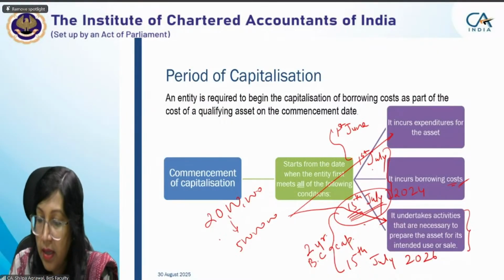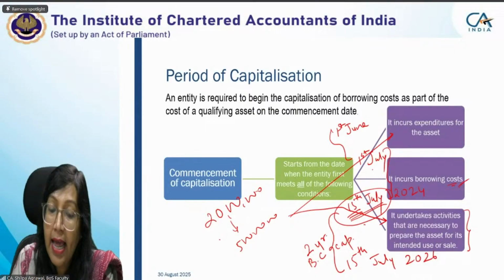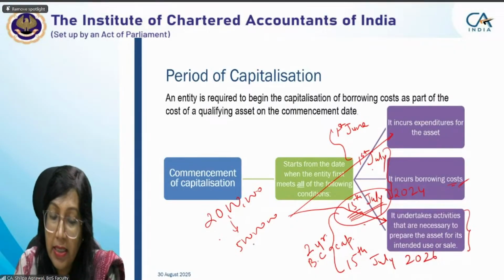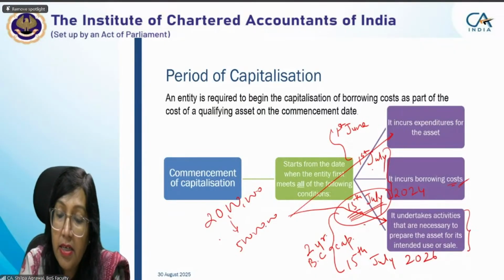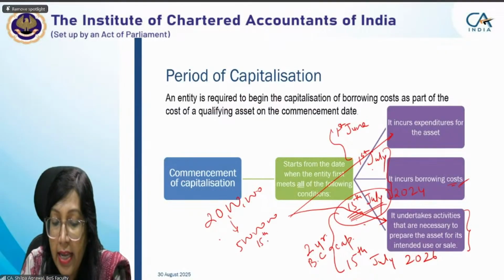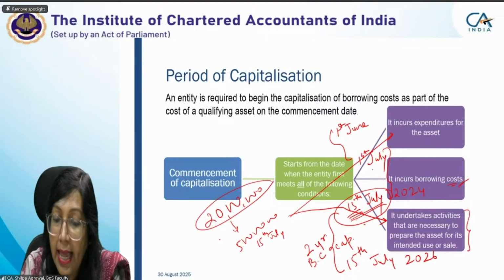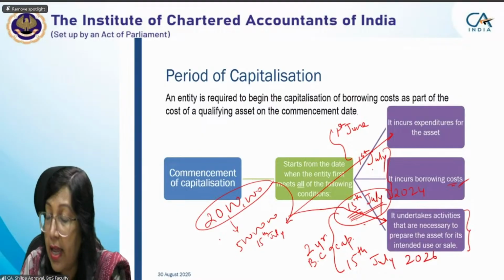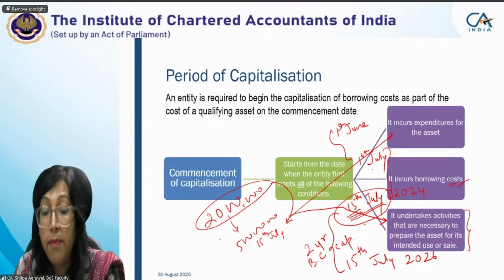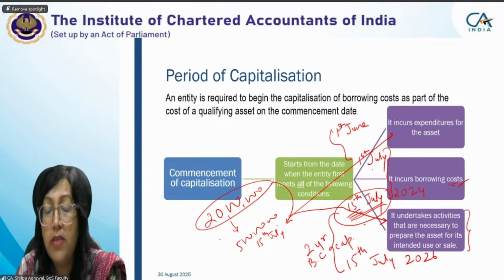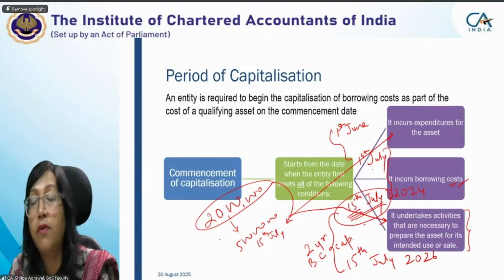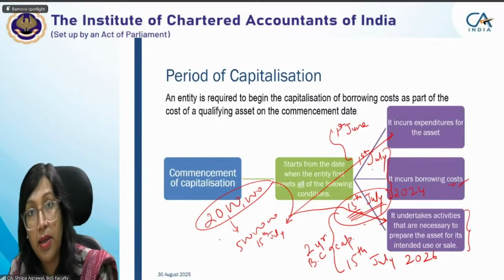Now for that 5 lakh, when I started incurring the expenditure and my commencement period is 15 July, from 15 July onward, for specific borrowing, I'll be calculating interest cost on the entire 20 lakh, irrespective of the amount of 5 lakh. Right now I'm talking about the date, but the calculation from 15 July onwards will be on the entire 20 lakh rupees, not to the extent of the 5 lakh we are using for expenditure.